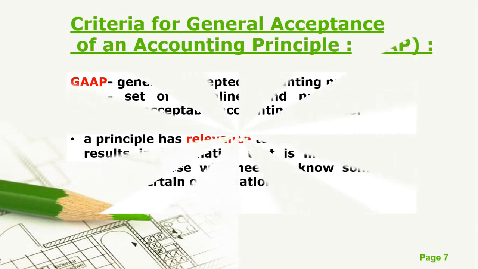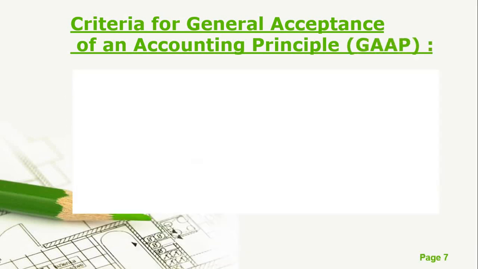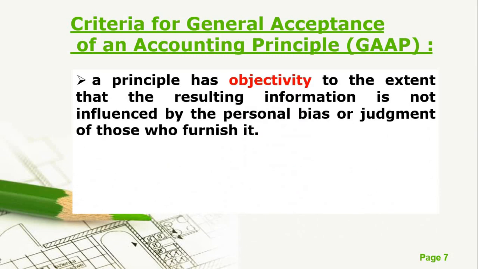Okay? Next, we have a principle has objectivity to the extent that the resulting information is not influenced by the personal bias or judgment of those who furnish it. So, meaning, dapat wala siyang bias. Dapat neutral siya.